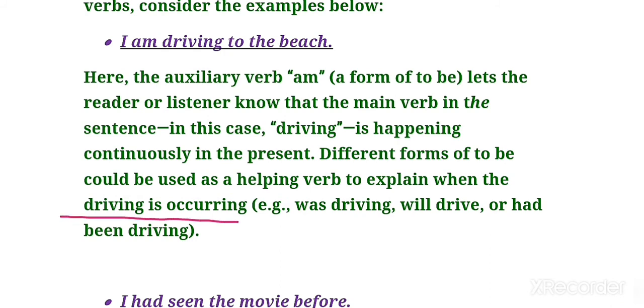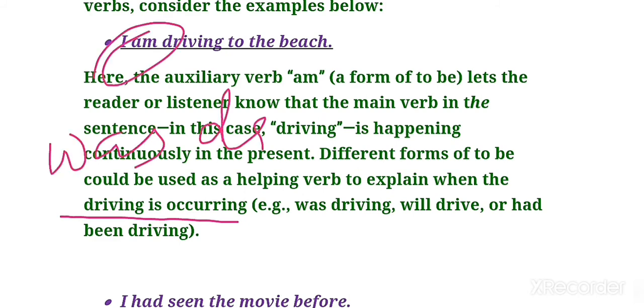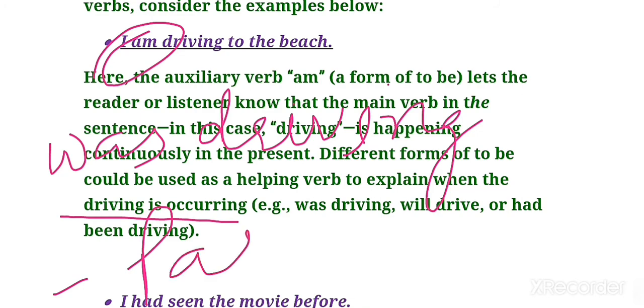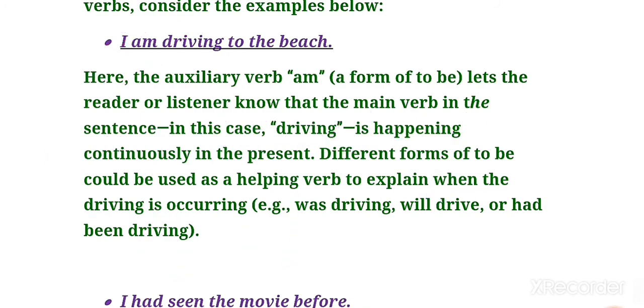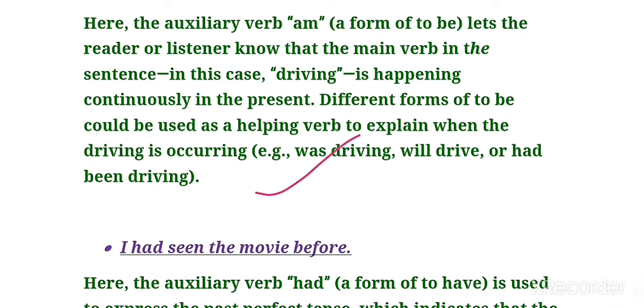For example, if in the place of am there will be was, it becomes was driving. Clear? And in this way it will show the past time. So that will be was driving, and then will drive or had been driving. So in this way different forms can be used as the helping verb.